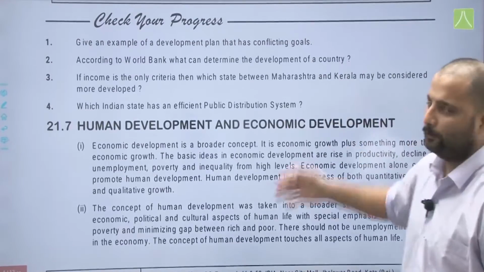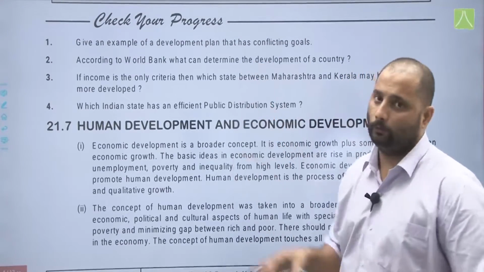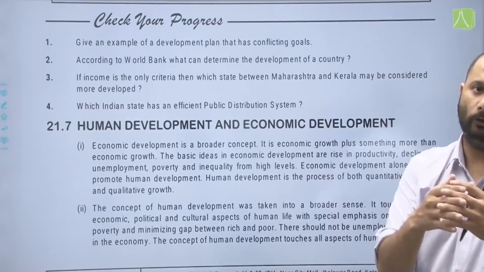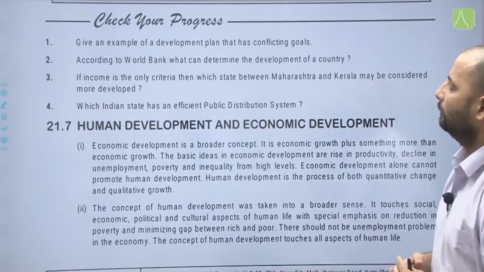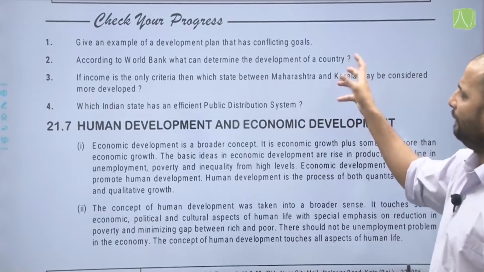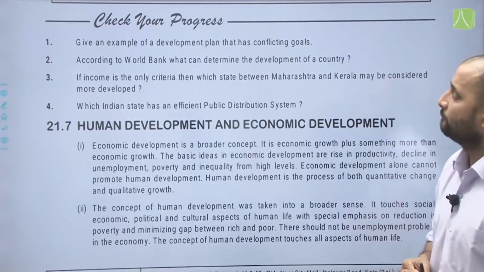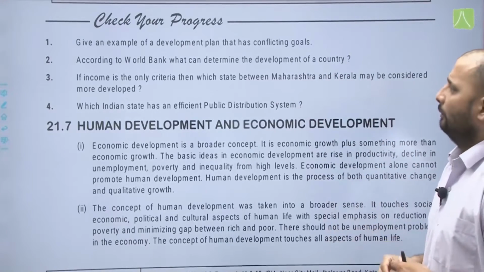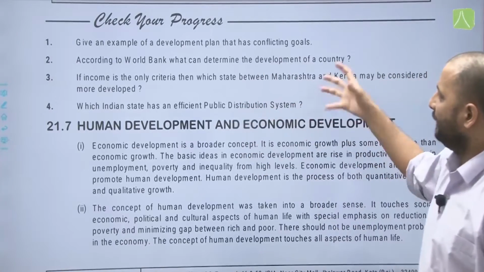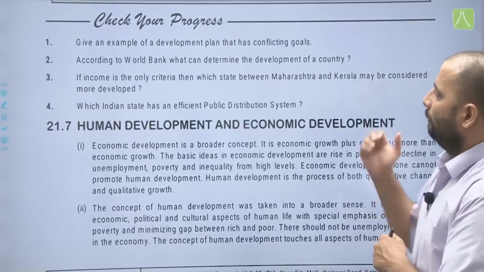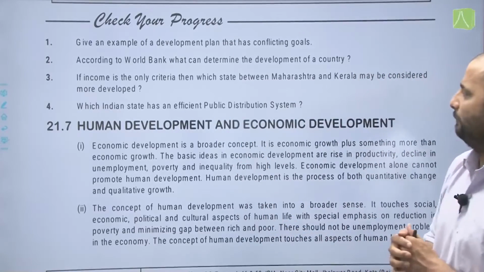While doing this, you can also check your progress and attempt these questions and answers at home, so that you know how far you have learned the concepts. Give an example of a development plan that has conflicting goals. According to the World Bank, what can determine the development of a country? If income is the only criterion, then which state between Maharashtra and Kerala may be considered more developed? Which Indian state has an efficient public distribution system?